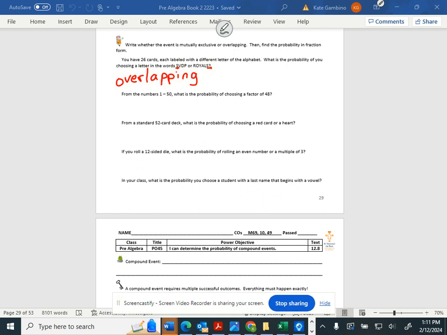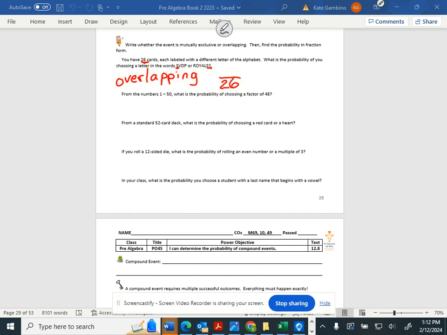What is the probability? How do I find the probability? What do you think, Claire? What if you take all the letters, and just the S, only one S, and put that over how many letters are in the alphabet? How many cards did we have? 26. 26 letters in the alphabet. That's how many possible letters you could choose.